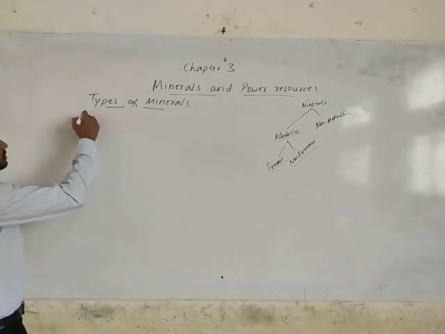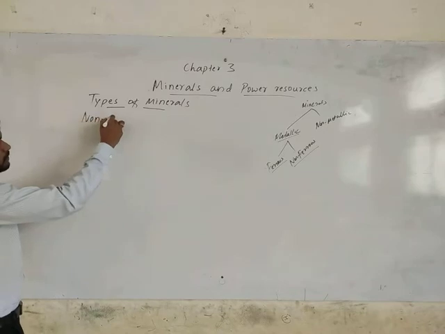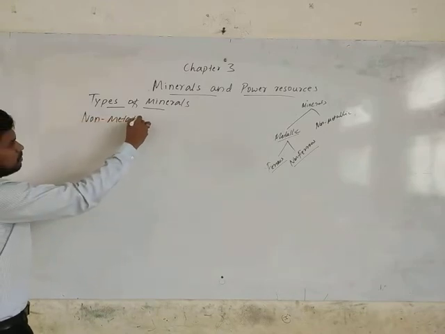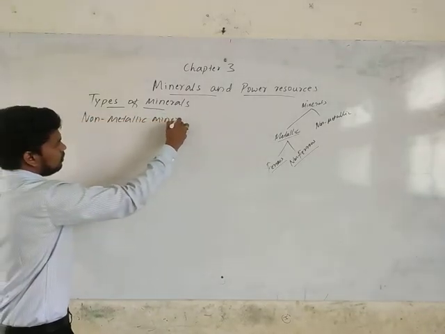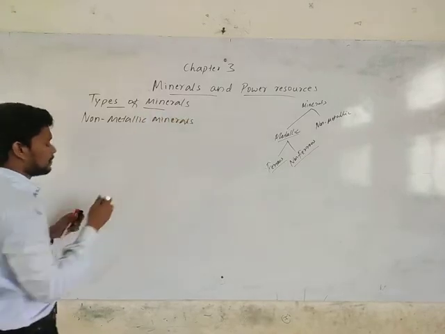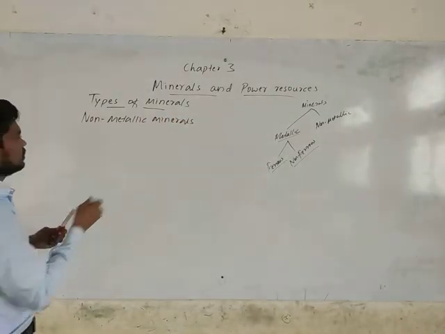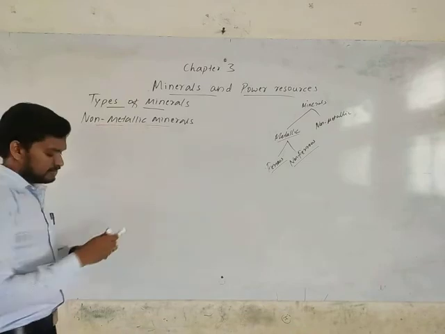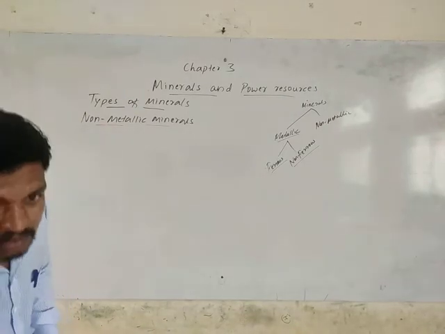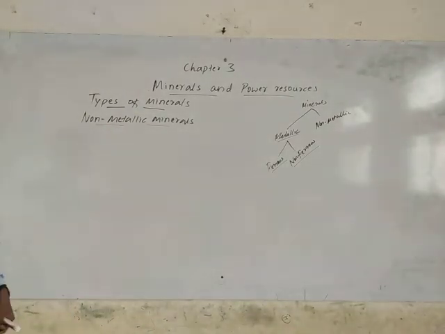Non-metallic minerals. Non-metallic minerals are the minerals which don't have a metal content in them.